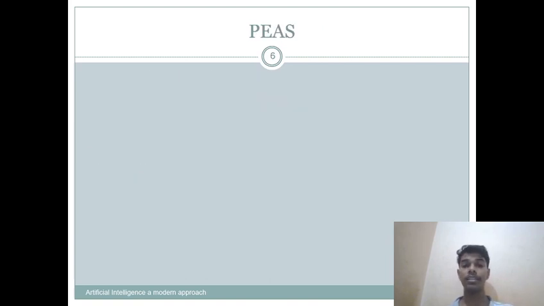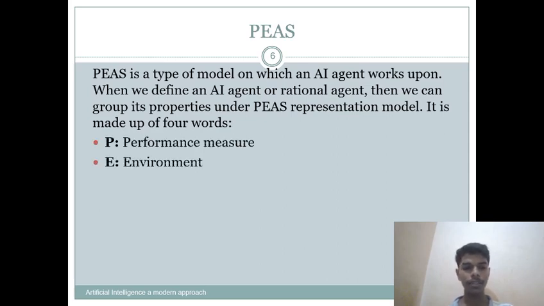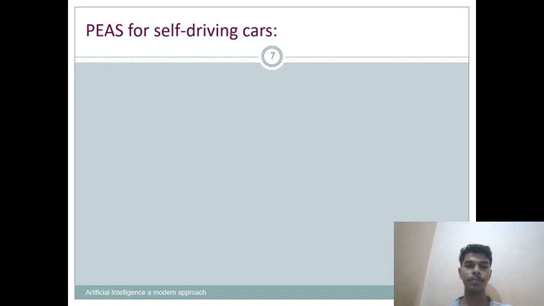Now we will look at PEAS, which is an important concept. PEAS is a type of model on which an AI agent works. When we define an AI agent or rational agent, then we can group its properties under the PEAS representation model. It is basically made up of four words: P, E, A, and S. Now what does that mean? P means performance measure, E means environment, A means actuators, and S means sensors. The performance measure clearly defines the success of an agent's behavior.